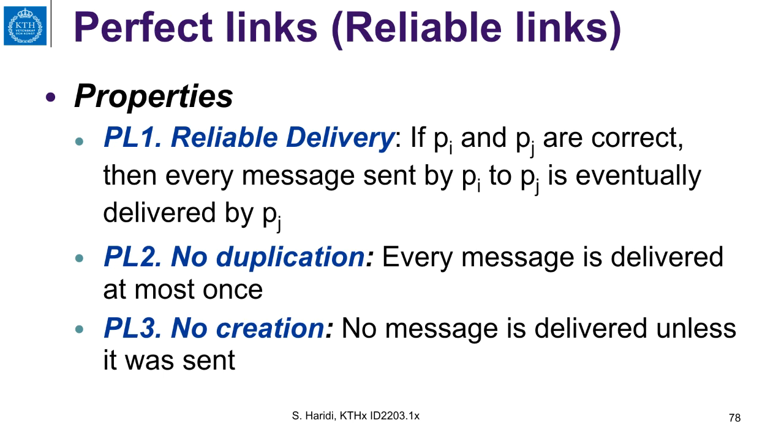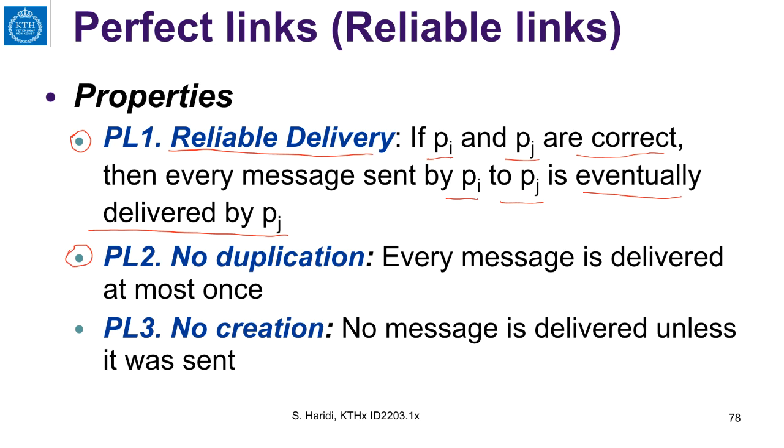So what are these properties? The first property is reliable delivery. And what does it say? It says if PI and PJ are correct processes, then every message sent by PI to PJ is eventually delivered by PJ. So as long as the two processes are correct, a message sent by PI will be delivered by PJ.